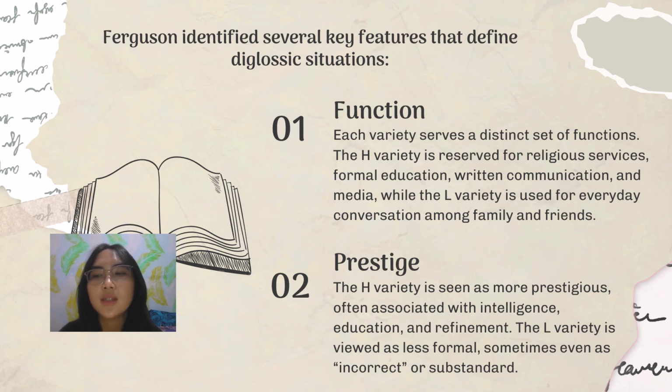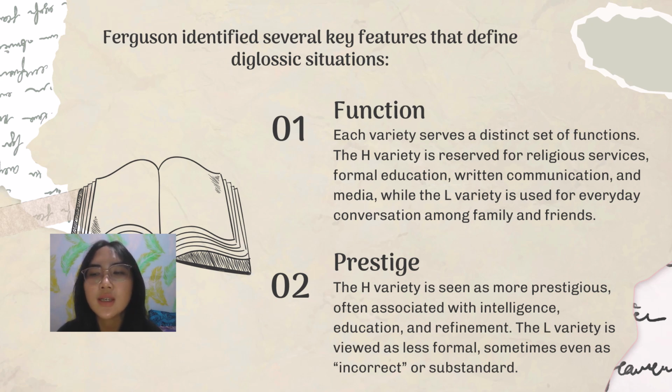In his seminal 1959 paper, Charles Ferguson analyzed several well-known diglossic communities, including Arabic-speaking countries, Switzerland, Greece, and Haiti, and identified a consistent set of patterns that distinguish diglossia from other forms of bilingualism or language variation.